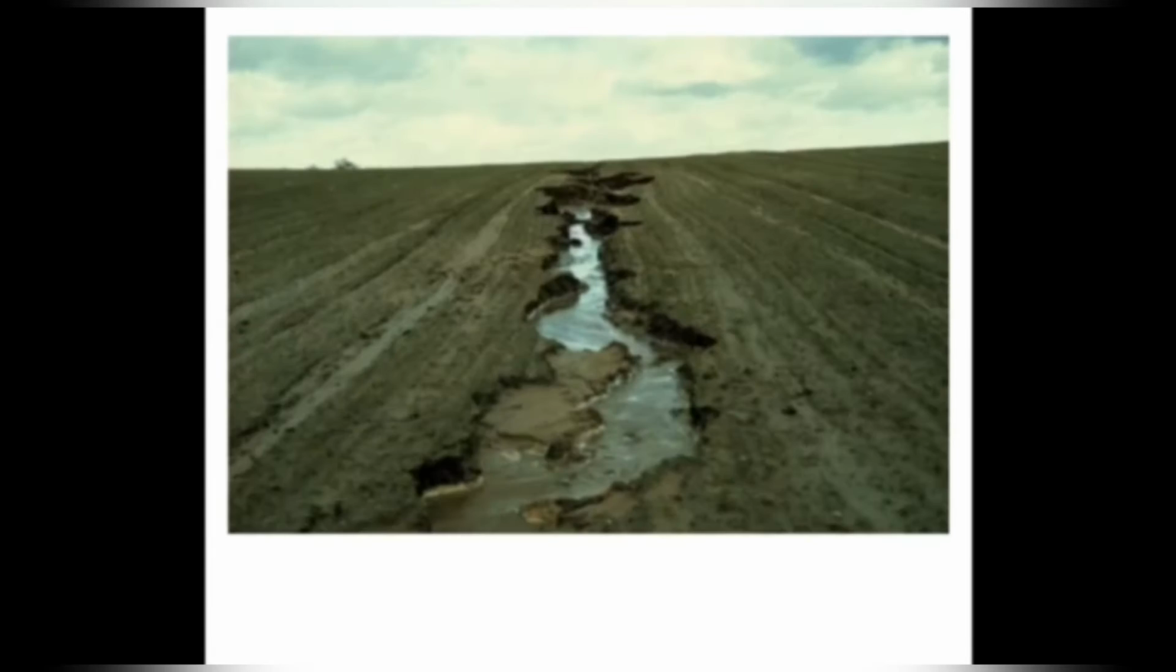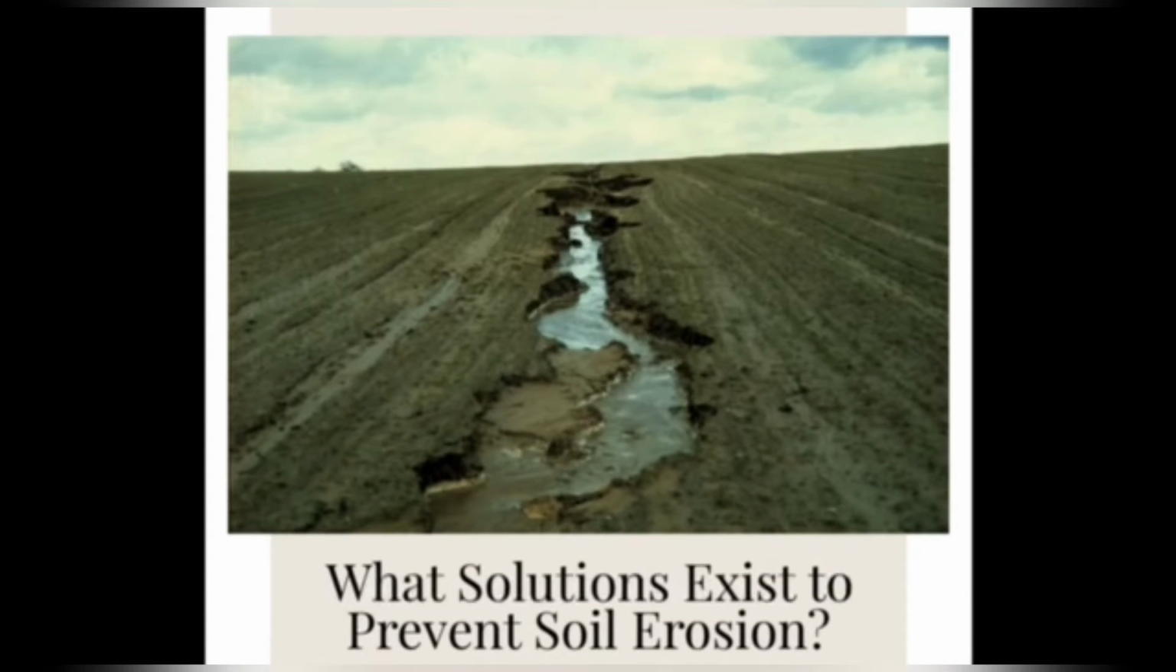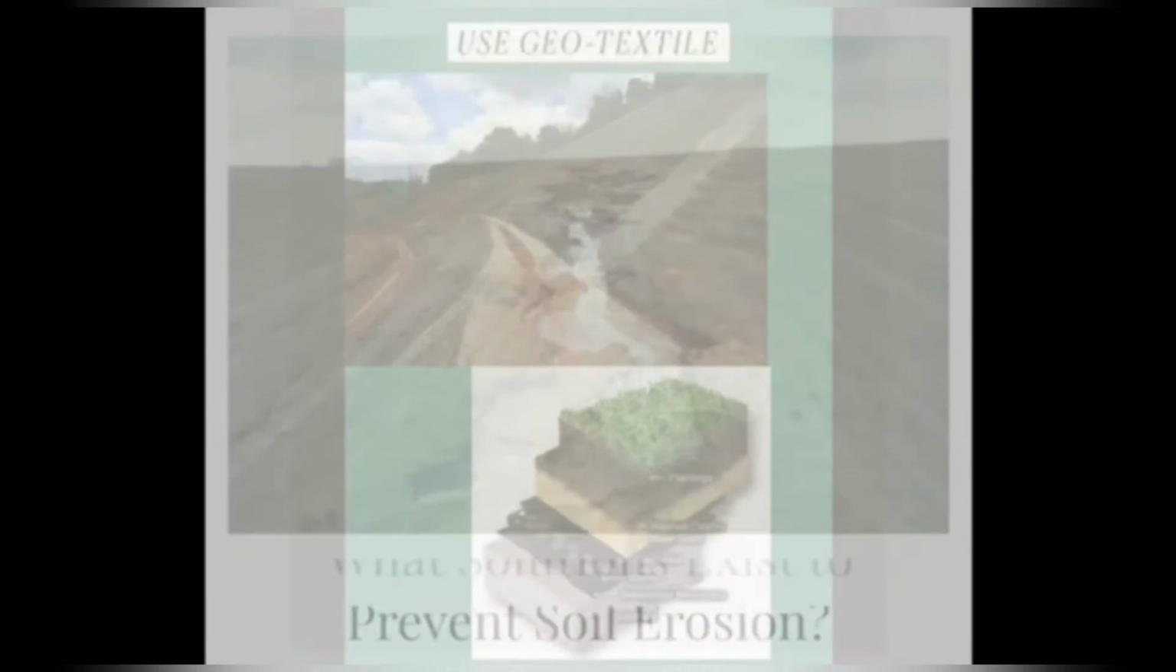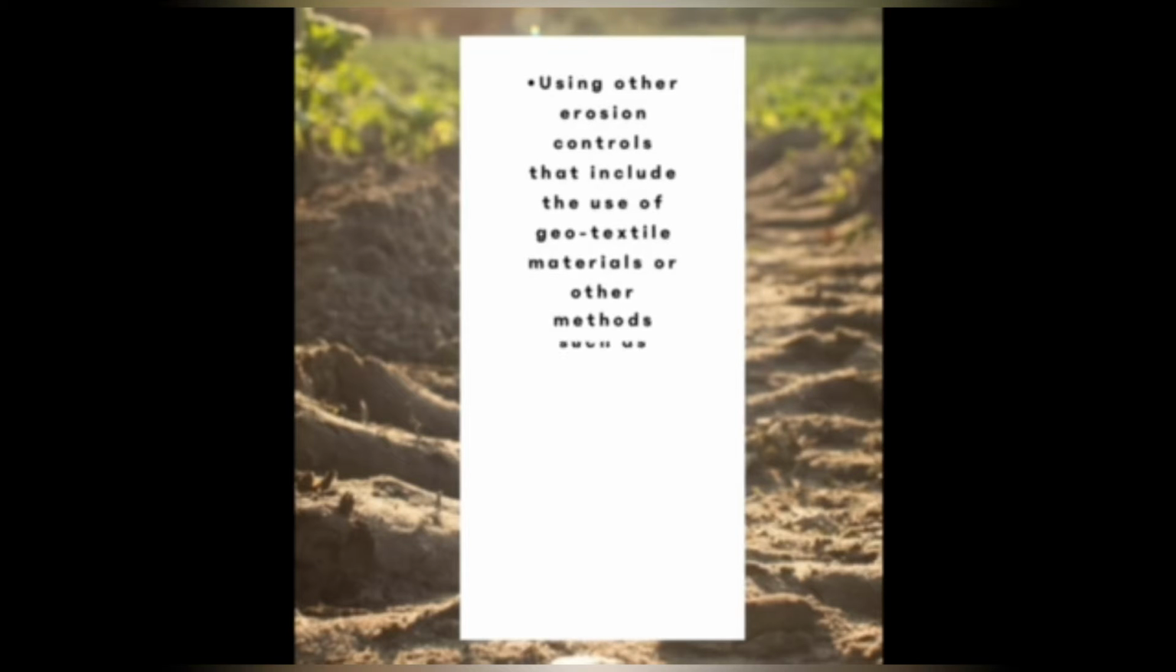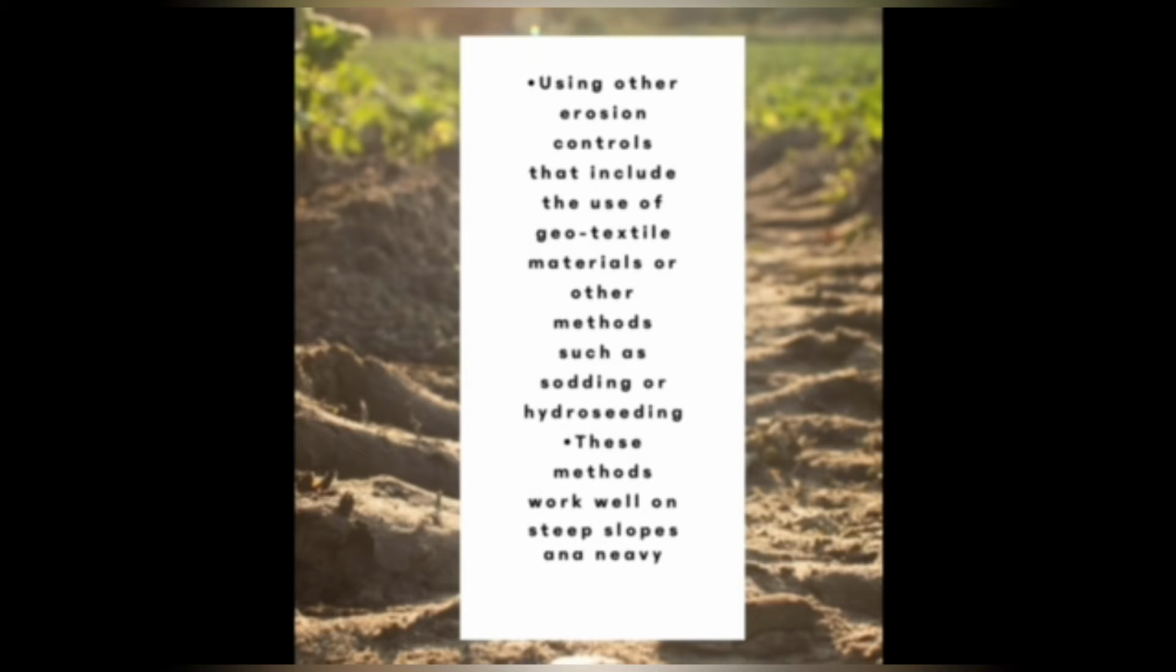Next, I would like to talk about soil erosion. What solutions exist to prevent soil erosion? First is to use geotextile. Using other erosion controls that include the use of geotextile materials or other methods, such as sodding or hydroseeding. These methods work well on steep slopes and heavy traffic areas.